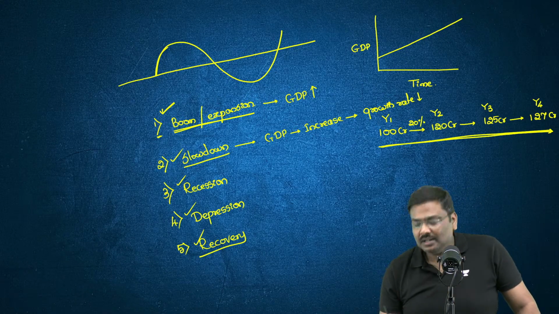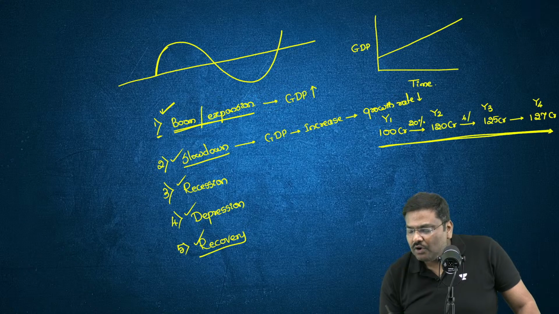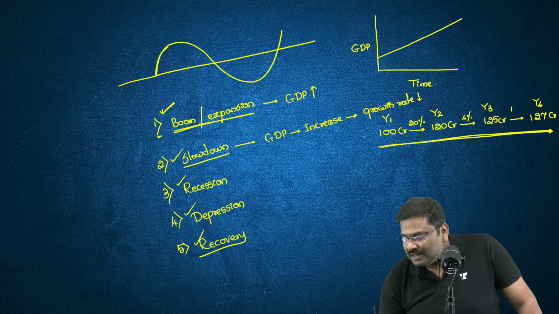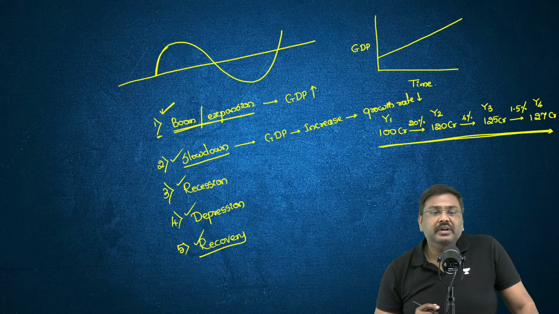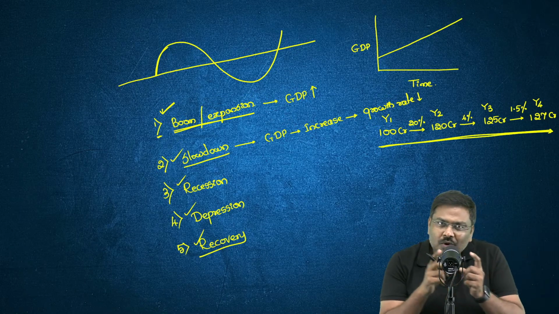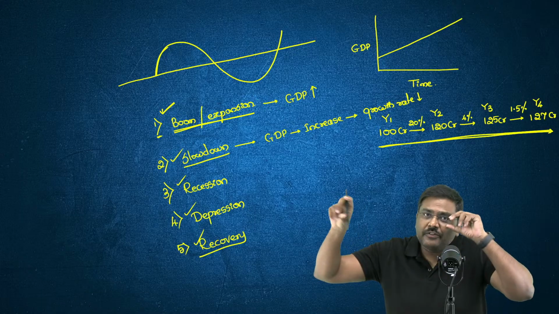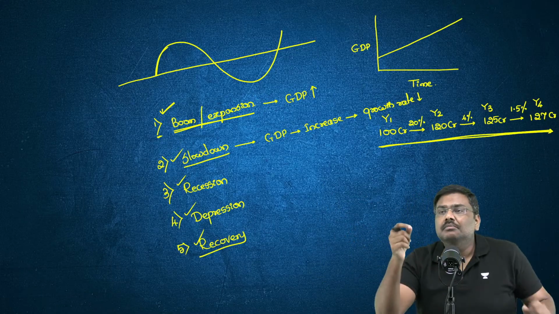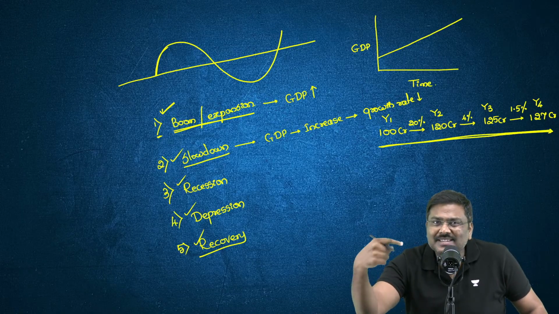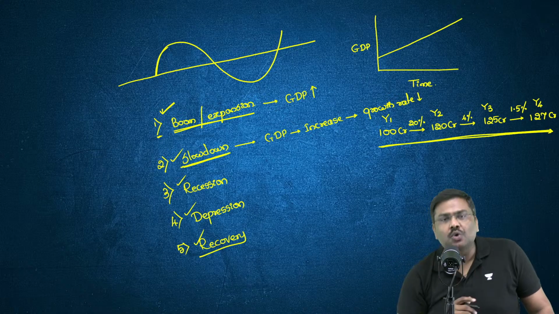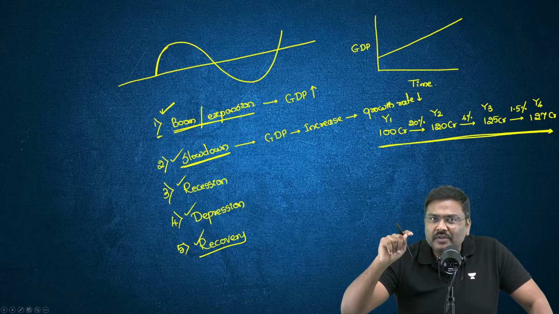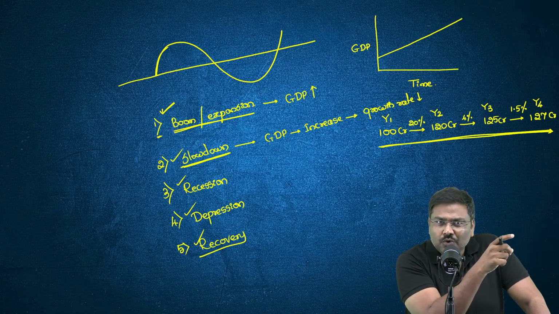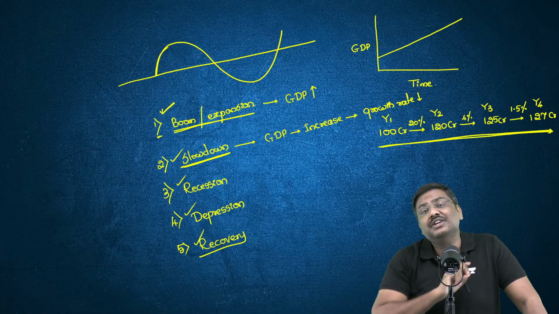Second to the third, around 4%. And third to the fourth, around 1.5%. In this particular phase, GDP is increasing, but the growth rate is decreasing. This is called slowdown. Is everybody okay with the term slowdown? A lot of students or aspirants get confused between slowdown and recession.